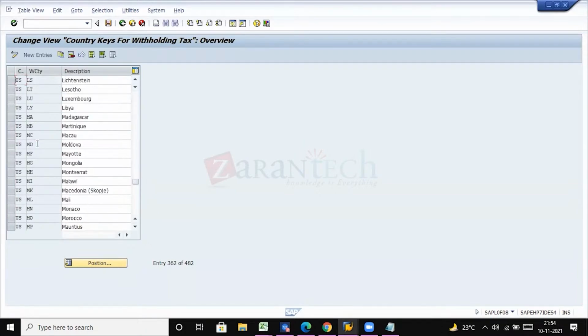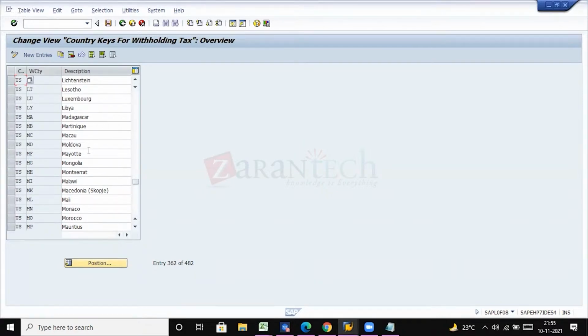Yeah, Pushpa, you were telling something? I was asking why we are only looking for Michigan and not the others. Since all the countries have been mapped, right? I'm trying to update Michigan here, but it is not allowing me since all the codes are falling under one of the countries, so it is not allowing me to maintain. So not an issue. For the US, all the countries have been mapped here.